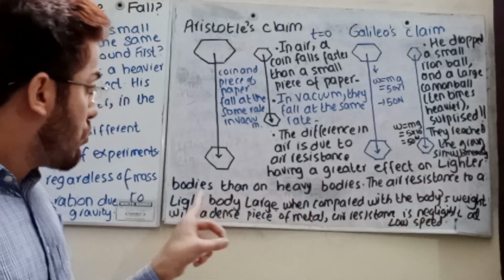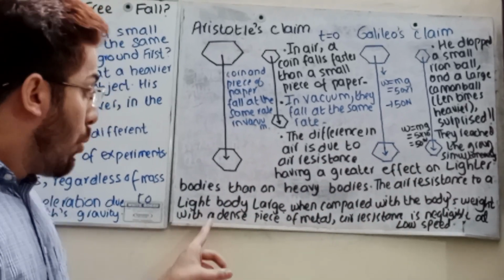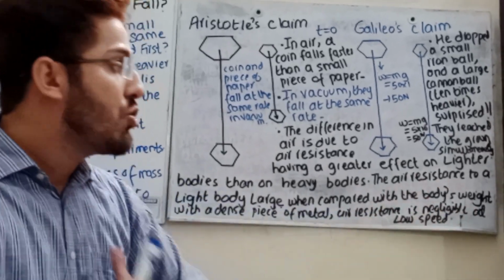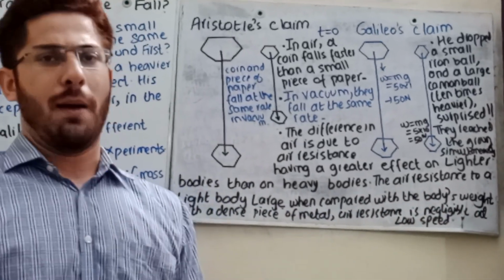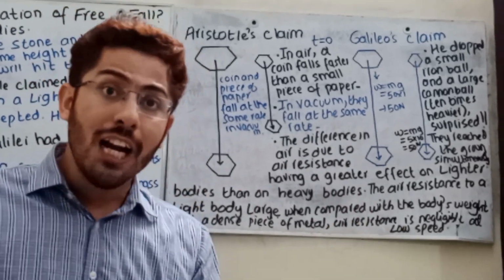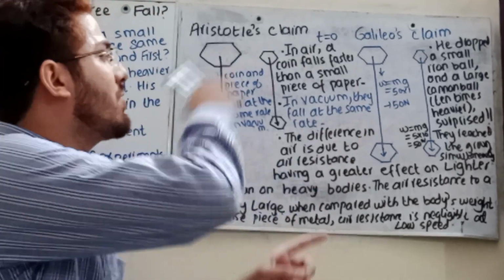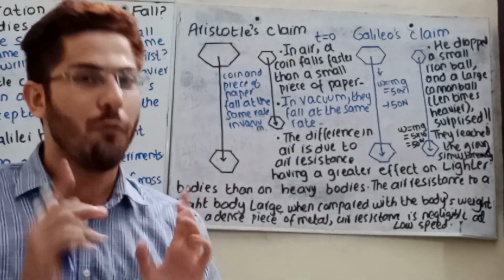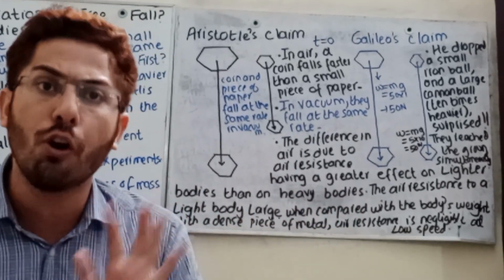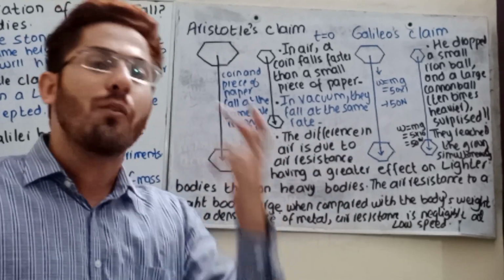The air resistance on a light body is large when compared with the body's weight. With a dense piece of metal, air resistance is negligible at low speed. Students, do remember, air resistance acts more on a light body than on a heavy body. There is a misconception given by Aristotle. We are also confused about why air resistance is not acting on the heavy body but is acting on a lighter body. So what is the reason?